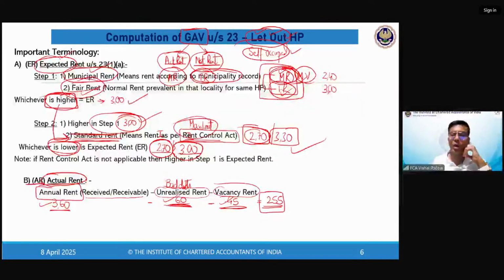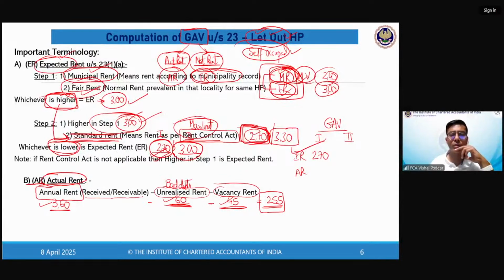Now in this scenario, how to find out GAV? For finding out GAV, the first step is to find out ER and AR. In scenario 1, my ER was 270. How was it 270? 240 compared with 300, whichever is higher is 300. Compared with my standard rent, which is 270, whichever is lower.